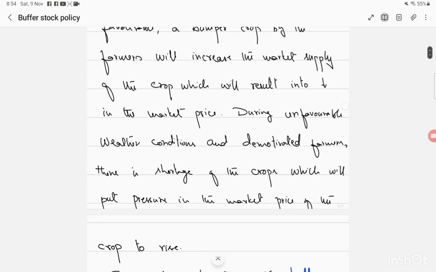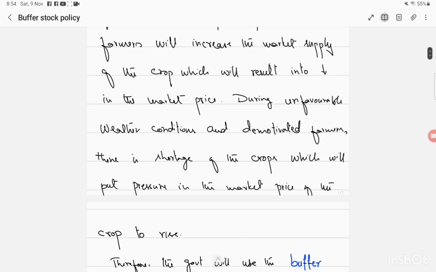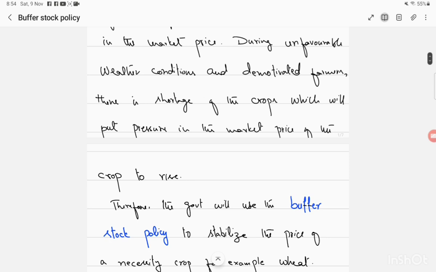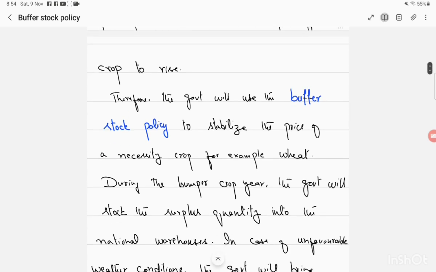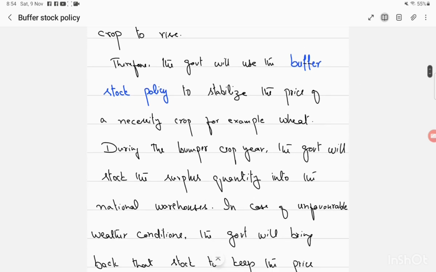During unfavorable weather conditions, there is a shortage of the crops, which will put pressure on the market price of the crop to rise. Definitely, when there is less production, farmers will not be able to supply too much, so the price of the product will increase. Therefore, the government will use this buffer stock policy to stabilize the prices of a necessity crop, for example wheat, for the consumers and producers, both of them.